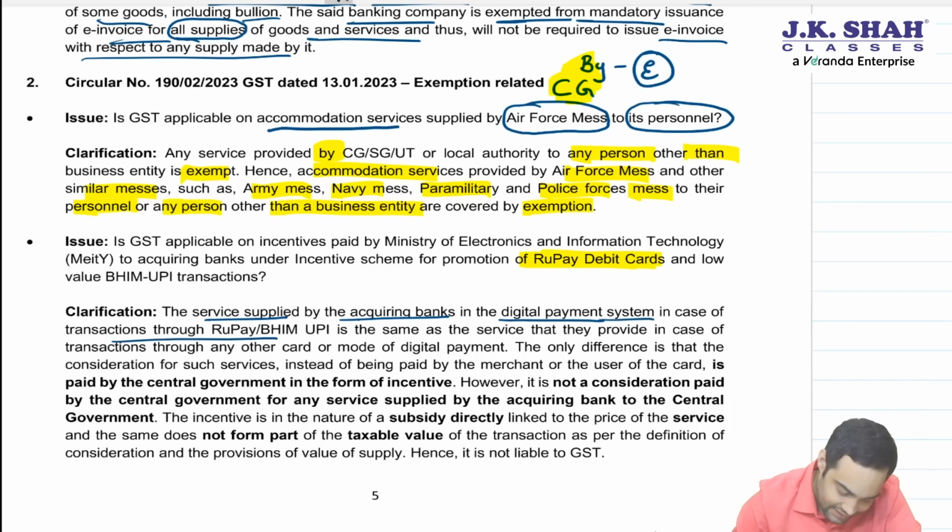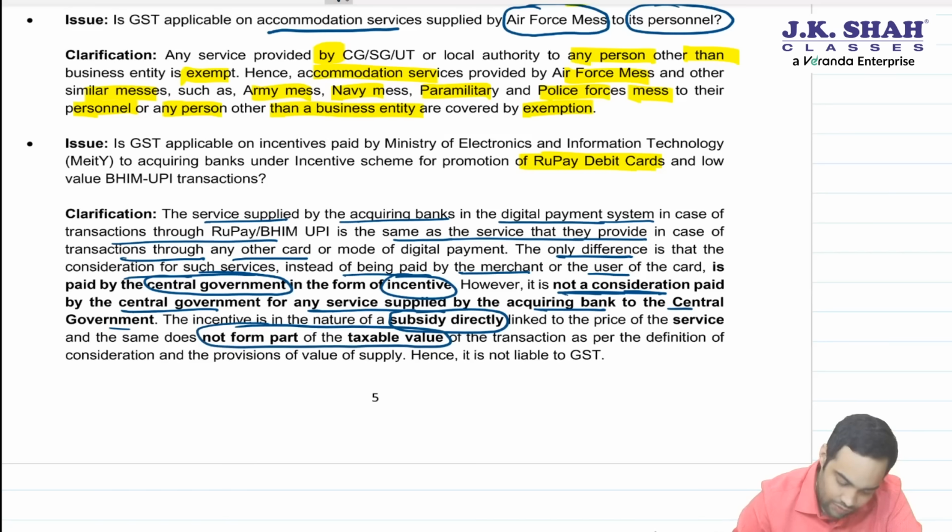However, it is not a consideration paid by government for any service supplied by acquiring bank to government. This incentive is in nature of subsidy directly linked and it will not form part of taxable value. Hence, it is not liable to GST. So, GST will not be applicable, sir? No, it will not be applicable.